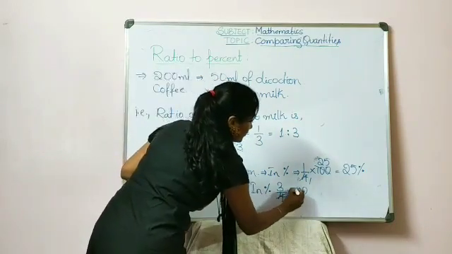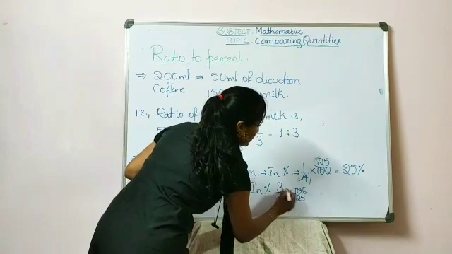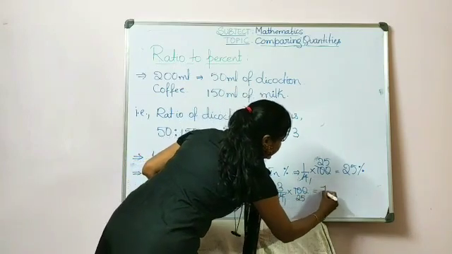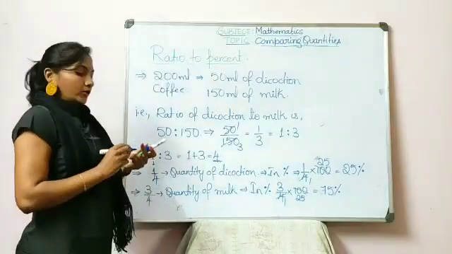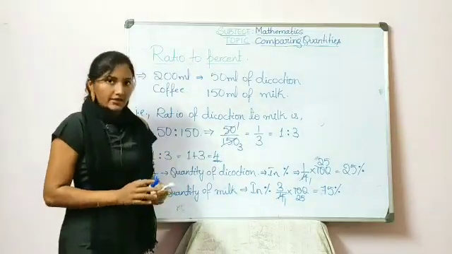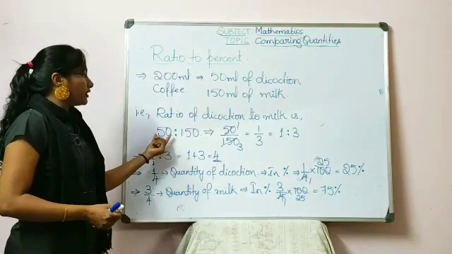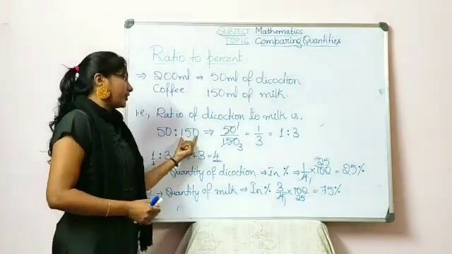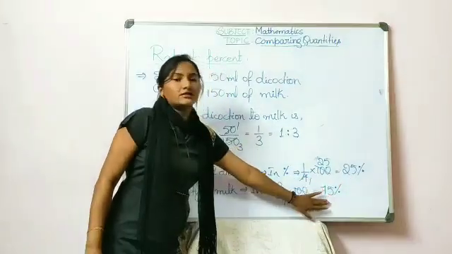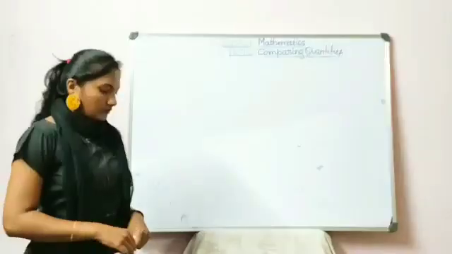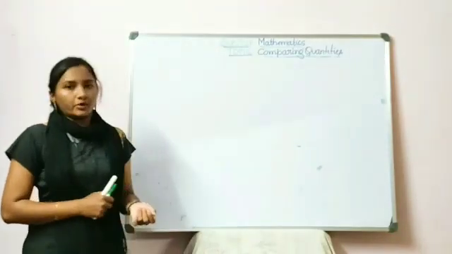Then we get 4 ones are 4, 4 twenty-fives are 100. So 3 into 25 will be 75%. So this is how we are going to convert ratio to percentage. So now we have converted 50:150 ratio as 25% and 75%. So that was about ratio to percent.